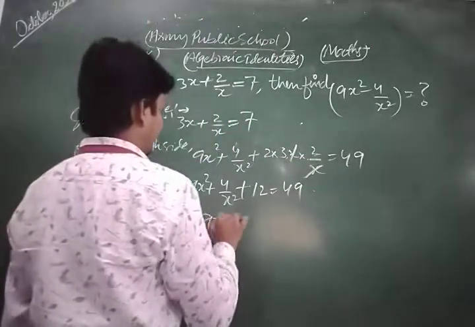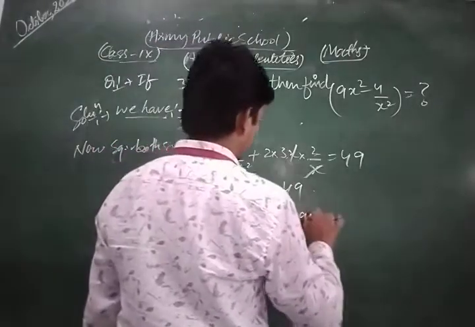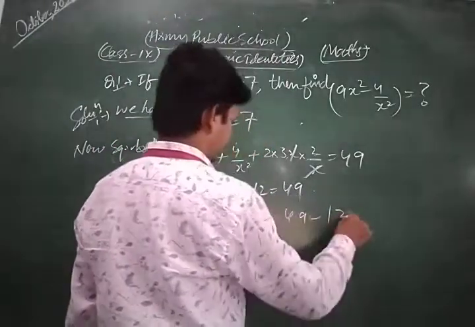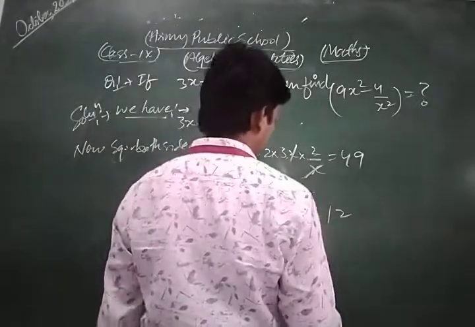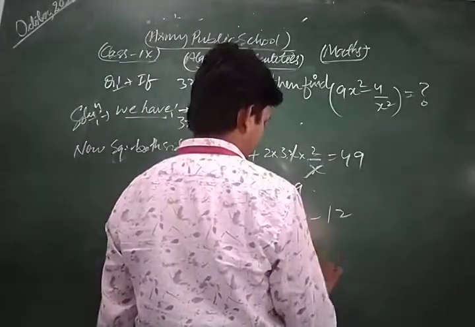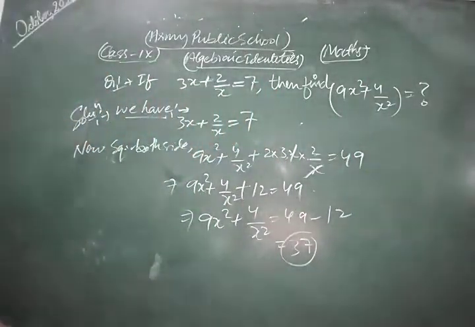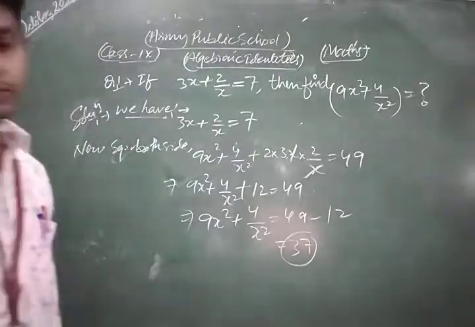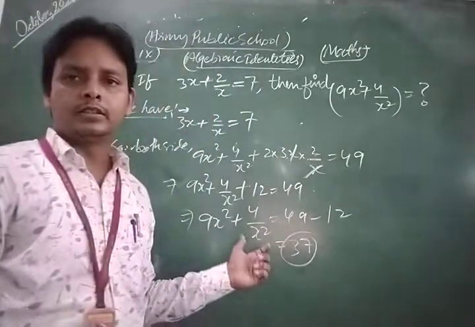Now 49 minus 12 is 37. Thus in this way the value of 9x square plus 4 upon x square is 37. So in this way, dear students, you can solve that type of question.